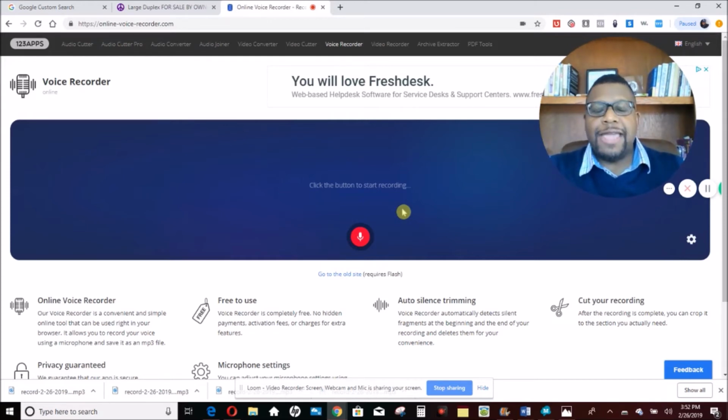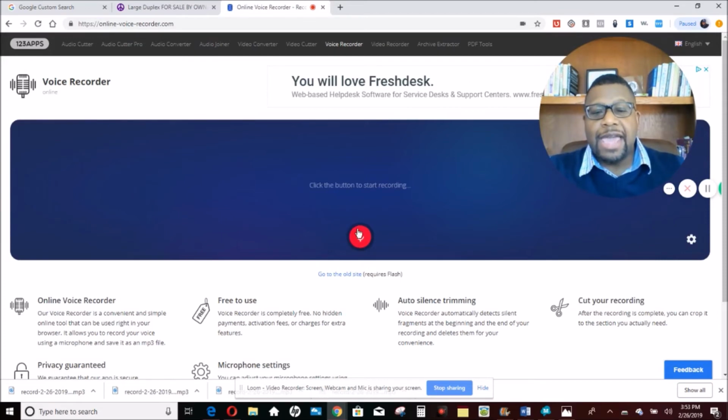All right, so let's say that you got their email, but you want to have your email stand out from all the other emails that they are receiving. So what happens here is that you record a message by just clicking on this red button. You record your message. You can basically say, hi, I saw your ad on Craigslist. I am very interested in purchasing your property. If you would like to close quickly for all cash, please contact me at blah, blah, blah, or visit me on my website at blank, blank, blank. All right. My contact information is also located in this email. All right. Now you can say that.